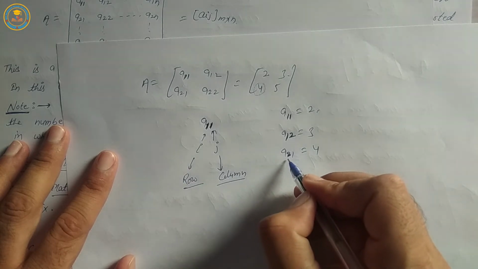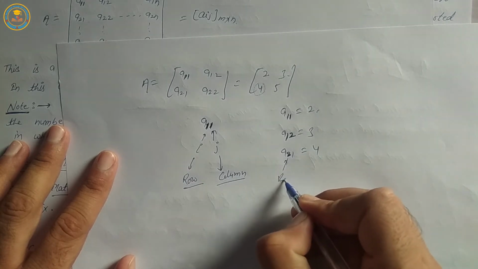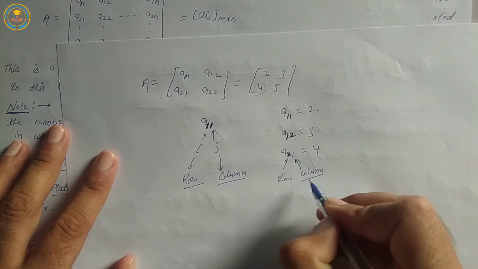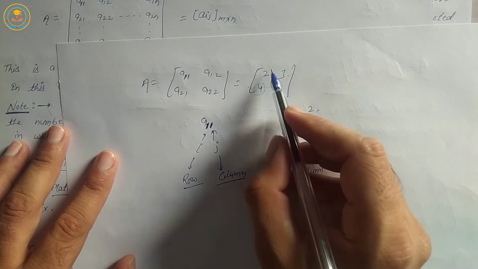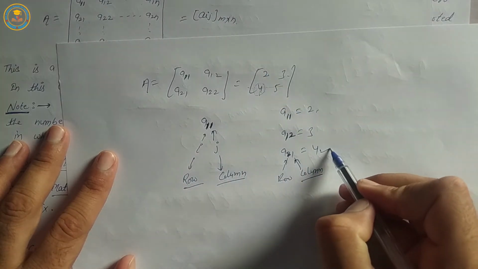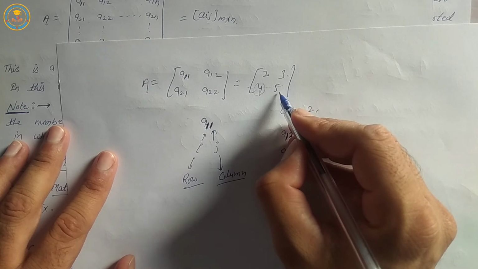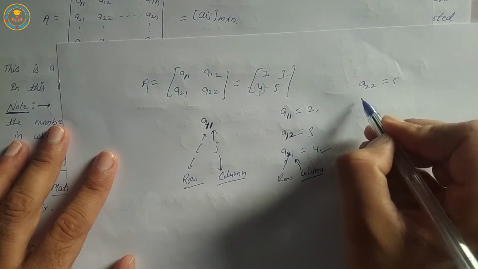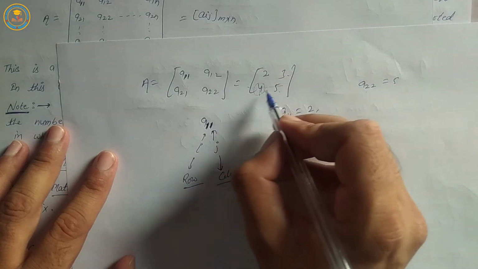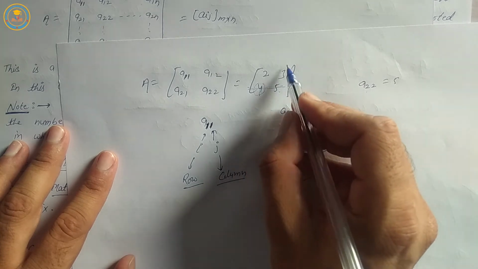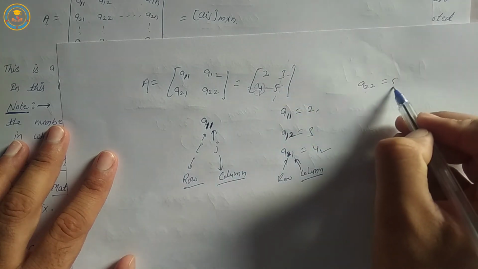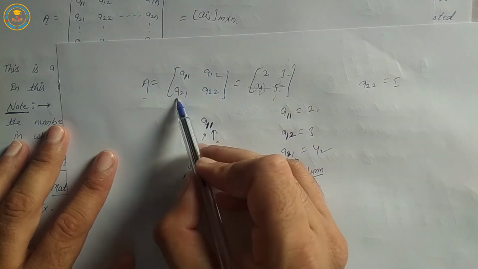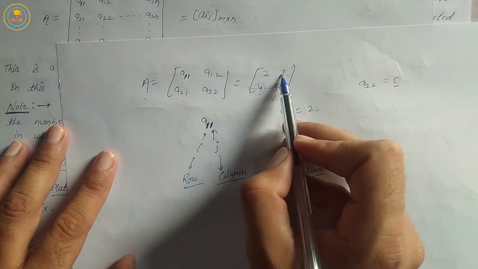First subscript row and second subscript column. Second row, first column is equal to 4. Position of element 5: A22 is equal to 5. It means second row and second column is equal to 5. Again, matrix A is equal to A11, A12, A21, A22, which is equal to 2, 3, 4, 5.